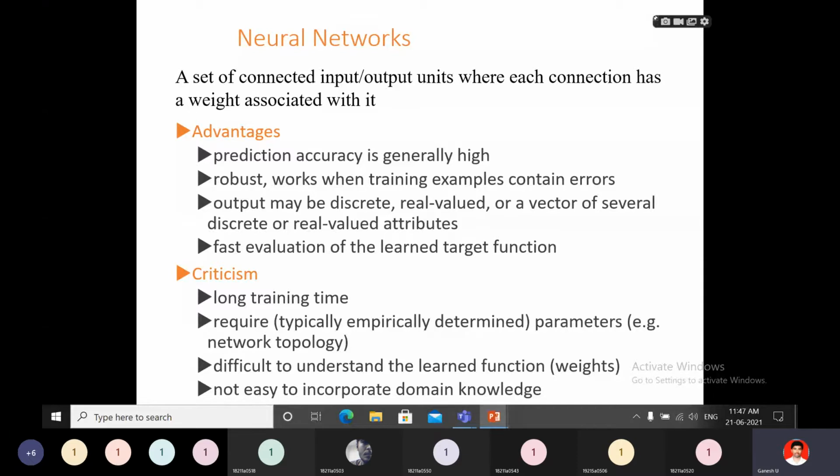In the output, the main purpose of the neural network is to predict the accuracy. A number of times we will go and find the neural network model, and it will give the efficient result and find the accuracy. So this is about neural network. Neural network is a set of connected input-output units, where each connection has a weight associated with it.